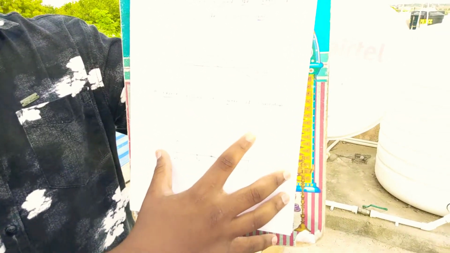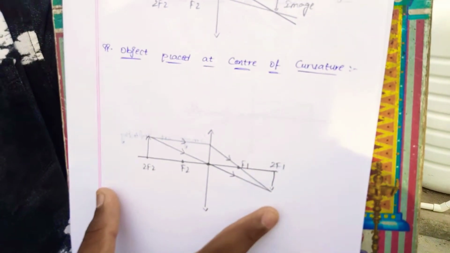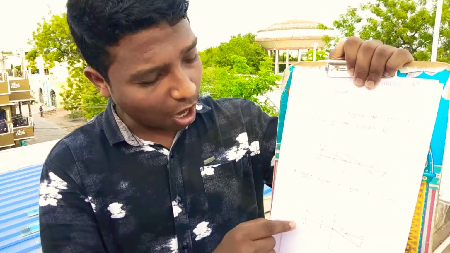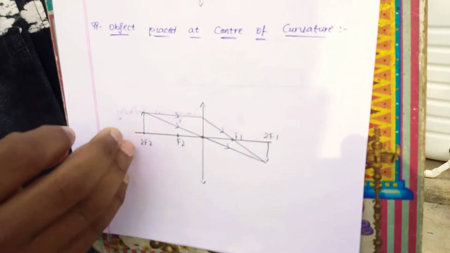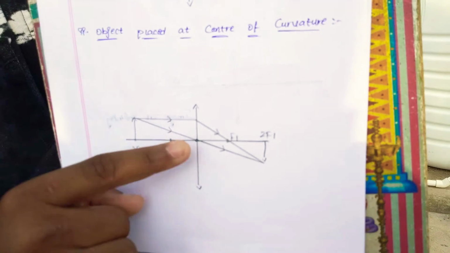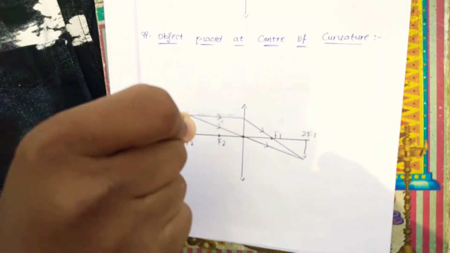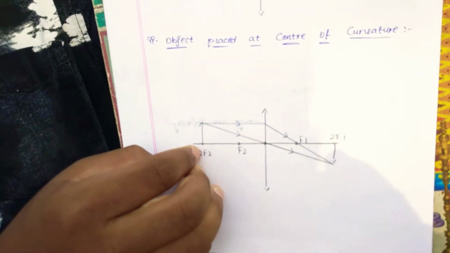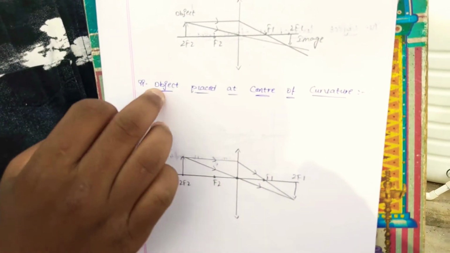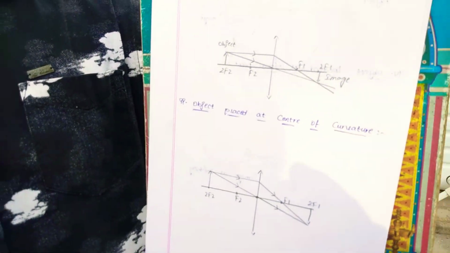And this is the second rule: object placed at the center of curvature. The center of curvature is the distance between the pole and the radius at the boundary. Here the object is placed at 2f2, between f2 and f1. The ray passes to f1 and the image is produced at 2f1, by observing the object placed at the center of curvature.